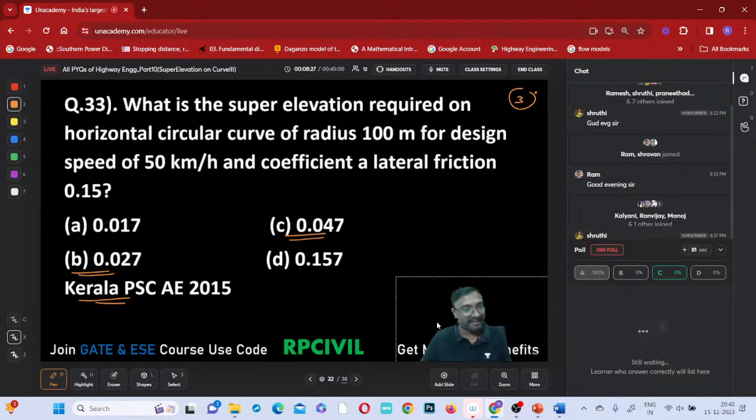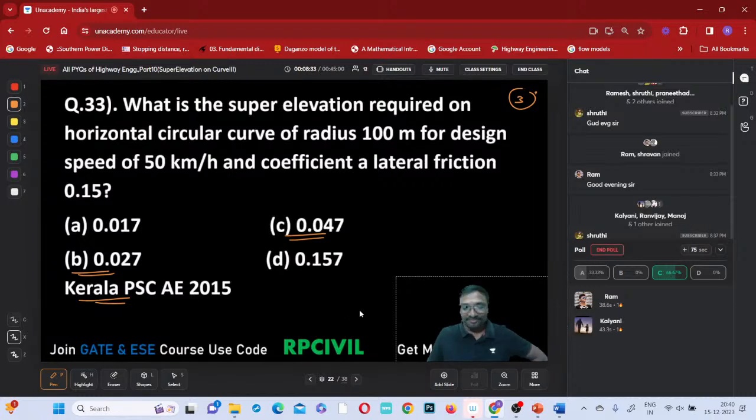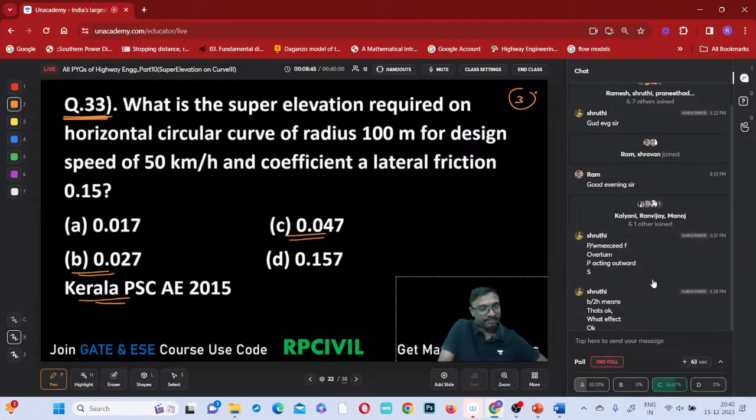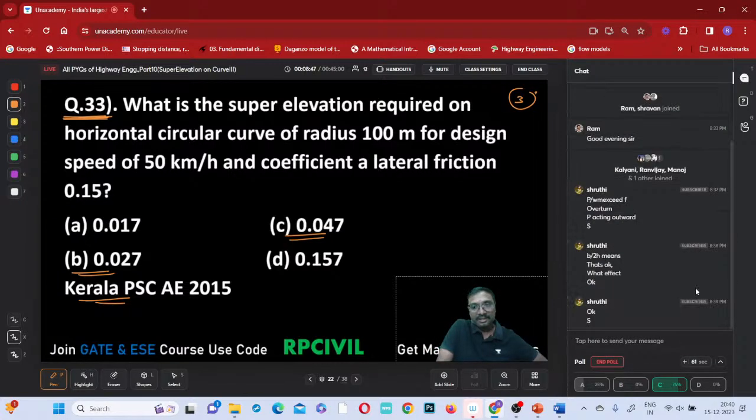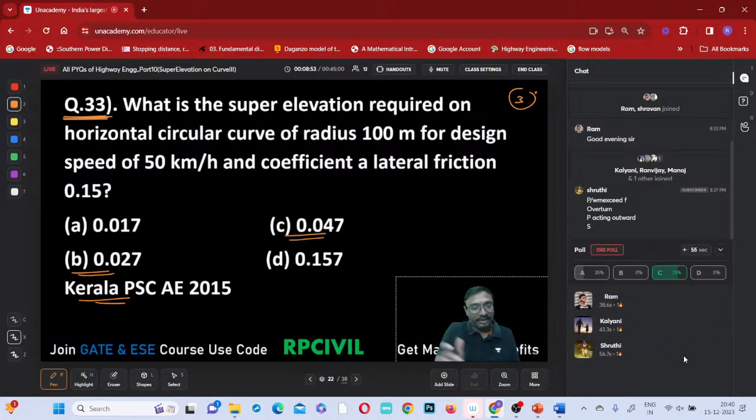Are immediately this much fast? But wrong answer. Right, Ram answered correctly. Kalyani also answered correctly. What about the others? Anyone from special class and anyone from YouTube? Shruti also answered correctly.